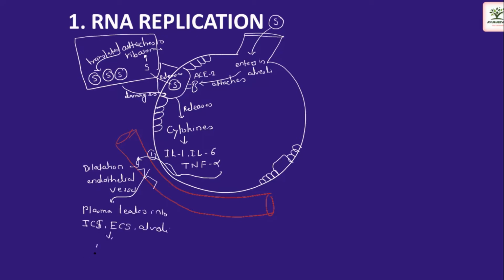Because of this accumulation, the alveoli are surrounded with plasma. We call it alveolar edema. Because of this alveolar edema, the alveolar epithelial cell gets damaged, and there will be reduced secretion of surfactant.